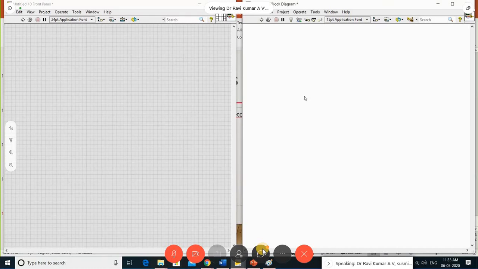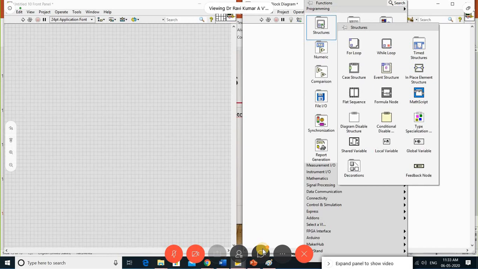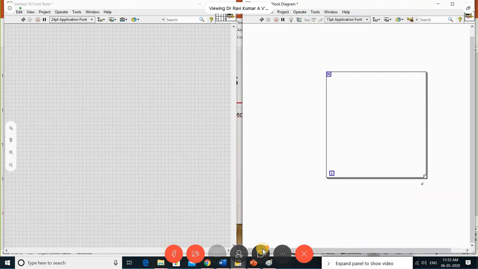We normally use structures in so many programs. So we should know how a for loop works, how a while loop works, how case structures and event structures work. We should know all of these while doing programs. We'll go one by one. First we come to the for loop. This is the for loop. Just take it and drag this.